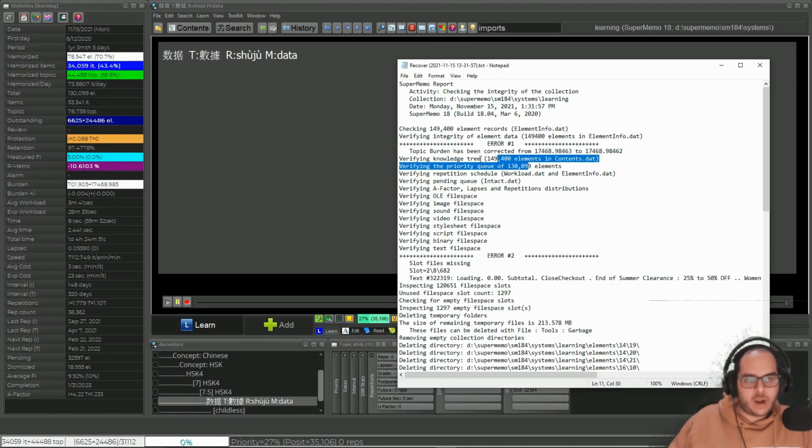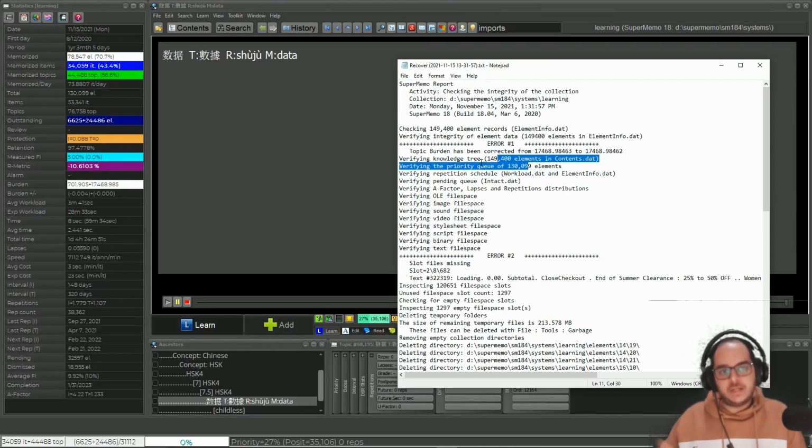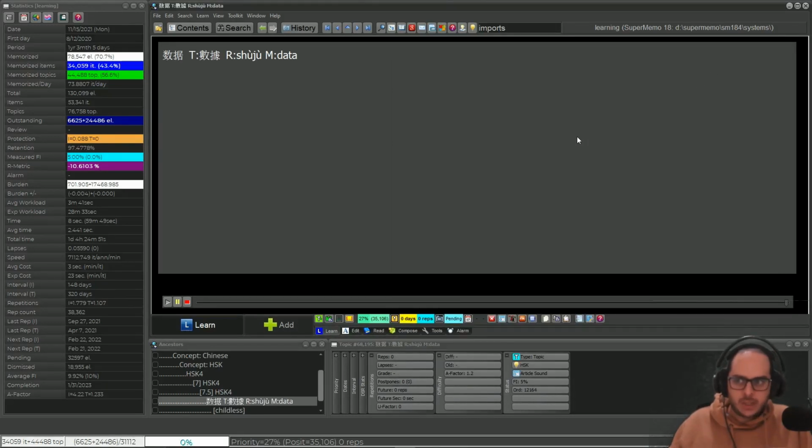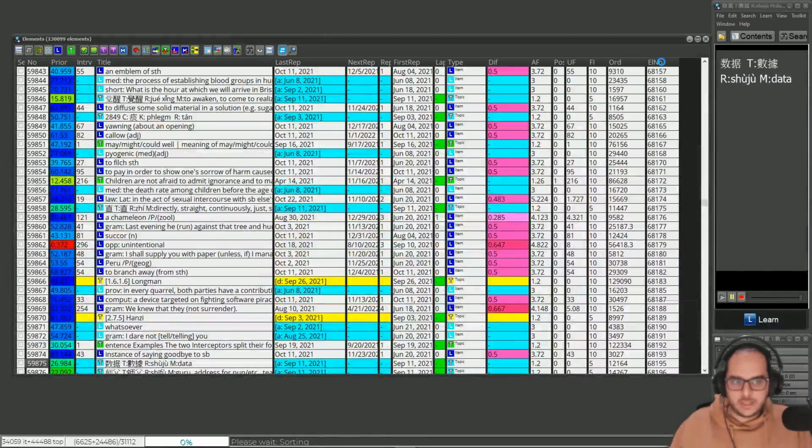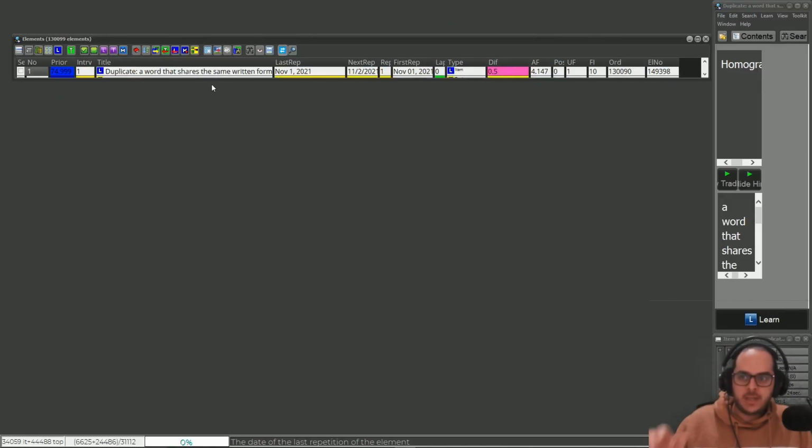But I deleted more elements than that because I merged and split the English collection. So I will have erased more than 100,000 elements by now, just with the English collection. And now that I know the counts, let me sort by this. Okay, so I just make this shorter because there's private stuff here.